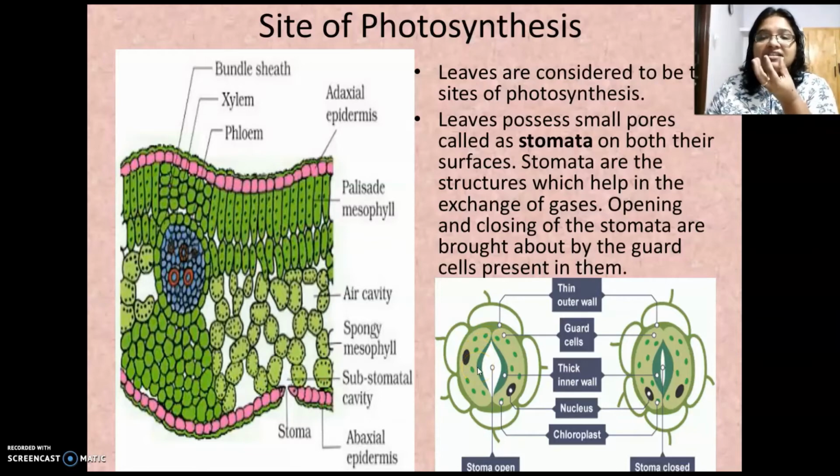Then the guard cells become turgid. And it helps in the opening of the stoma because the inner thick wall pushes out the thin wall. The stoma opens. So during daytime, the stoma opens. That's due to endosmosis. So the exchange of gases takes place, carbon dioxide and water, through this opening.